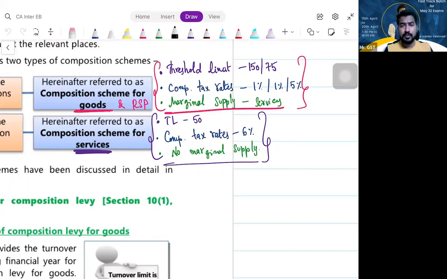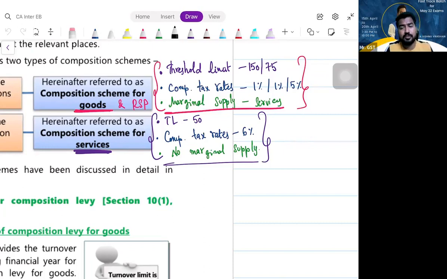Correct? So later on, the law got amended, saying that okay, no problem. Even though you are in composition scheme under section 10 subsection 1, you are allowed to provide a small amount of services. How much? 10% of your turnover in the preceding financial year, that much worth of services you can provide happily. It is given to 10 subsection 1, but for 10 subsection 2A, no such requirement, because here it is fully services only.